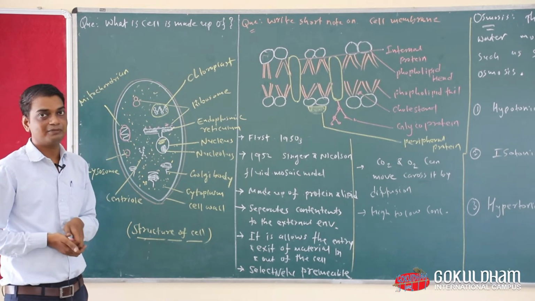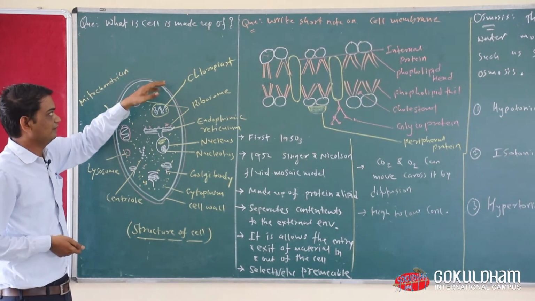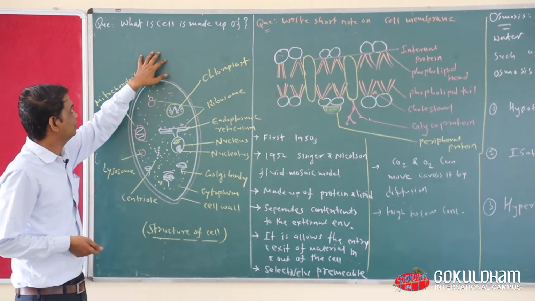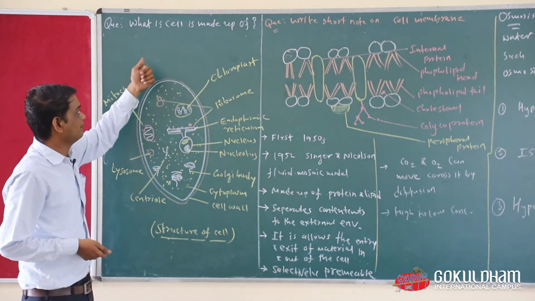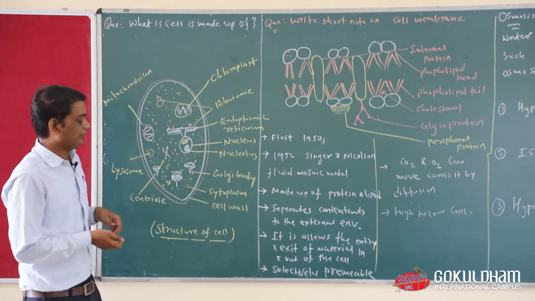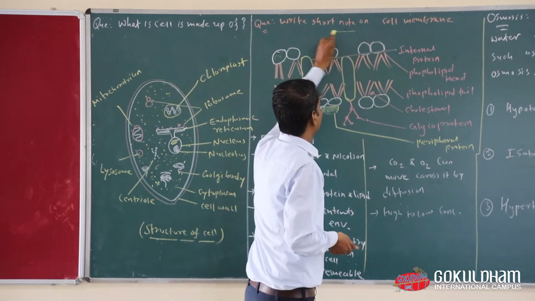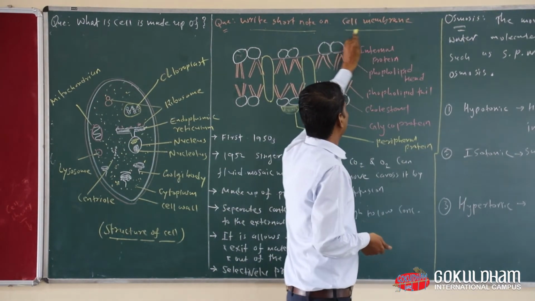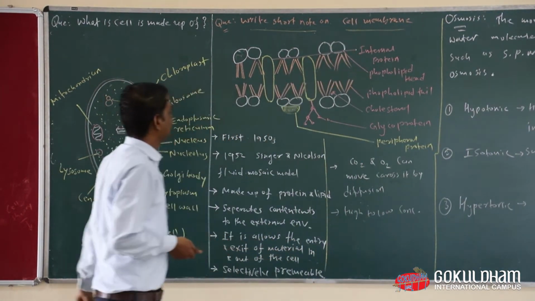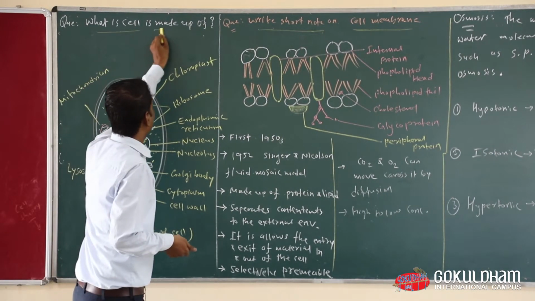Last time we learned about what a cell is made up of. Today we are going to see once more what a cell is made up of, and then our next topic is a short note about the cell membrane. So our today's point is what a cell is made up of.